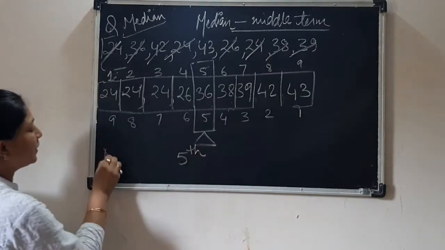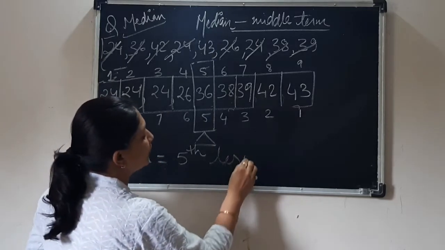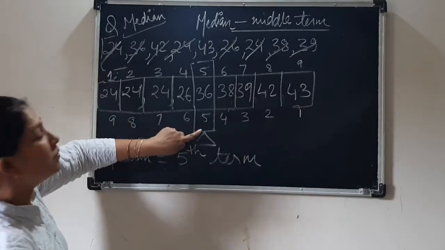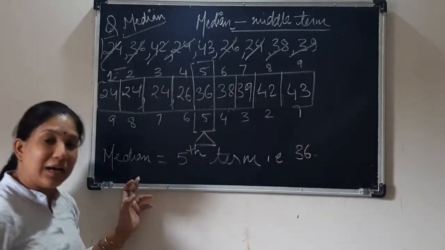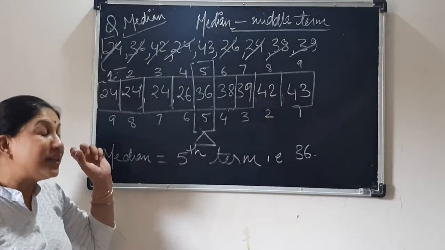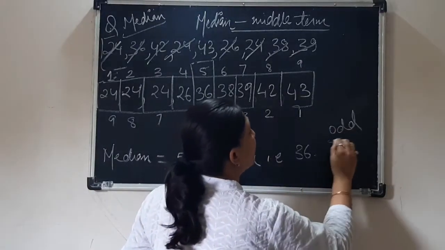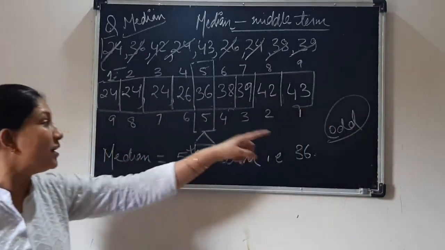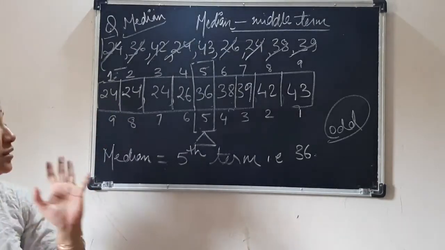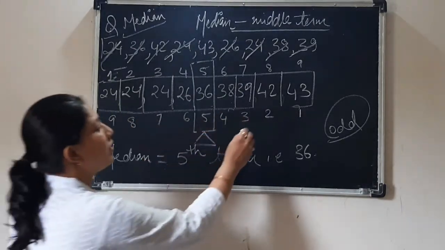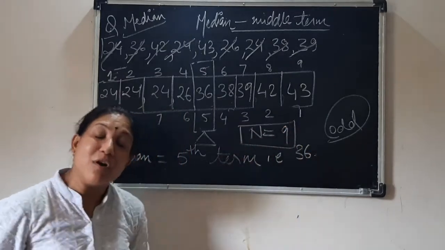So the answer will be like this. Median equals fifth term. And what is the fifth term? What is that number? That is 36. Understood? So easy. But this is applicable only when you have an odd number of data, that is, number of observations. Here, see, 9. So n equals 9. N is the number of observations.